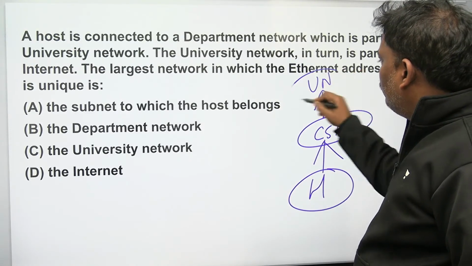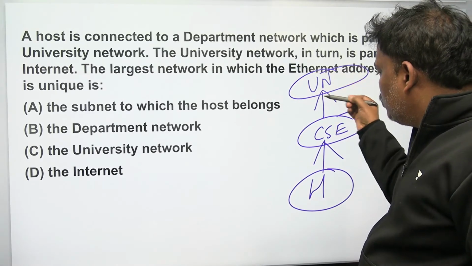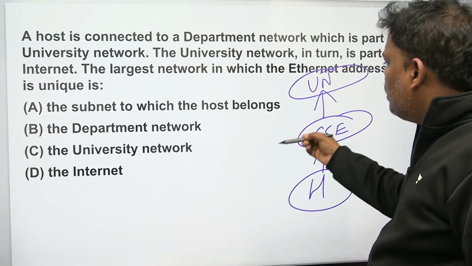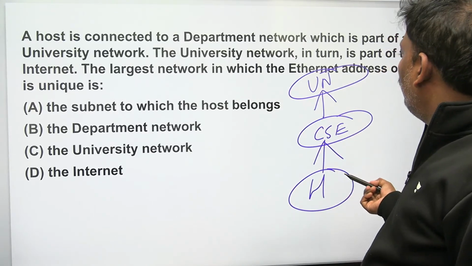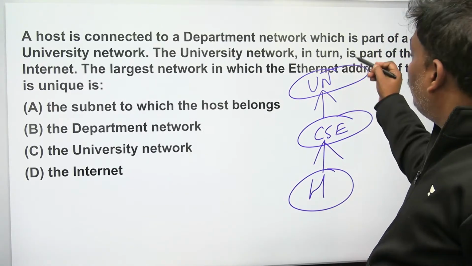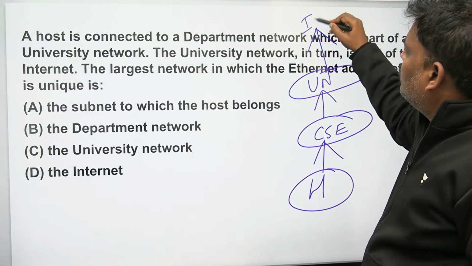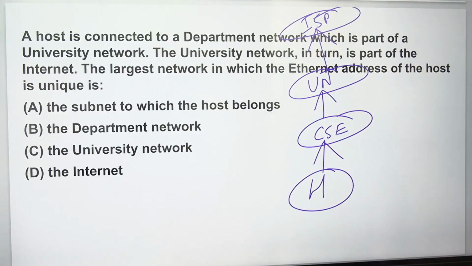This university has so many branches, one department like that: EC also, mechanical also, chemical also. And one more, that is a part of the internet, the ISP. This is the hierarchy. The largest network in which the Ethernet address of the host is unique.